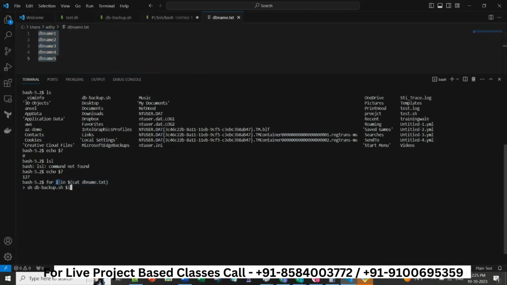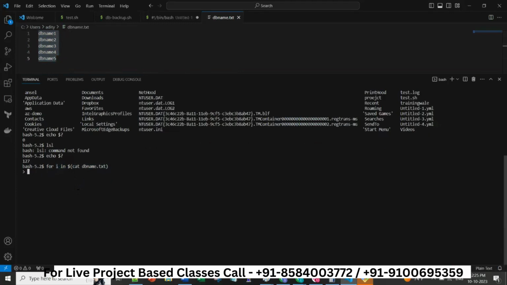Let's not run the script, let's run echo first. $i, let's print something. Database name is $i.